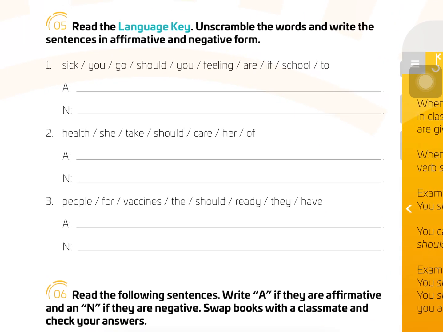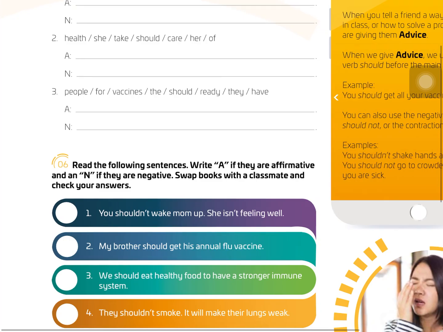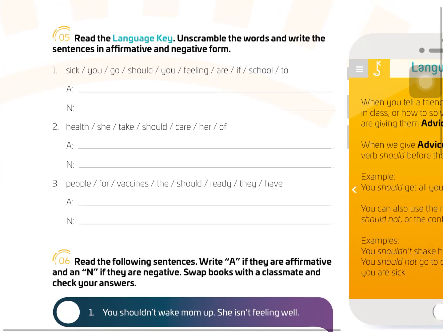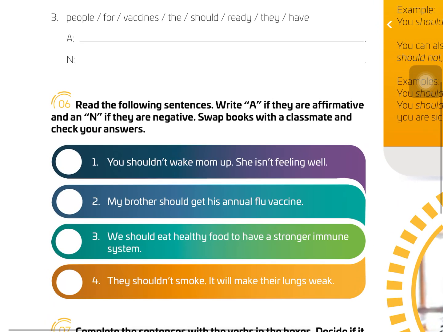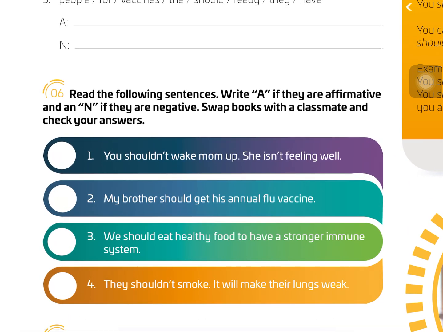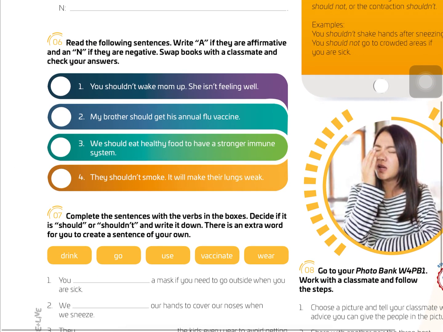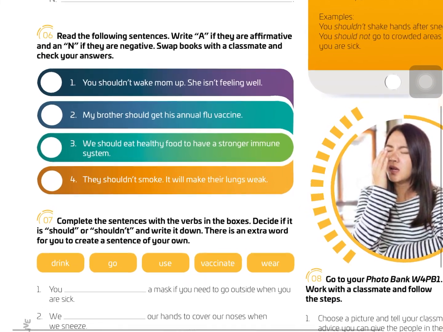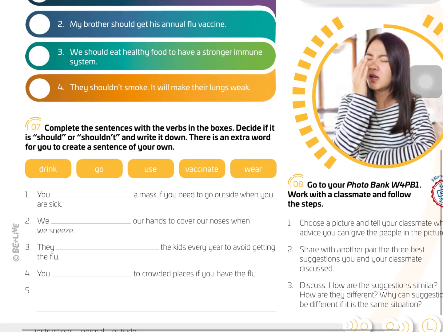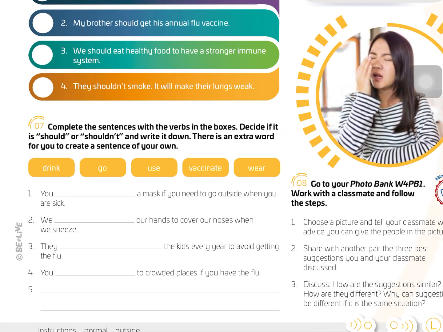Okay. Finally, on page 63, we have some more exercises: 5, 6, 7, and 8. Exercise 5. Read the language key and unscramble. What is unscramble? Organize. Organize the words and write the sentences in affirmative and negative form. This is the language key, and it's about advice. This is in the objective. So read the language key, and then you can organize or unscramble these sentences that are not in order. Okay, very good.